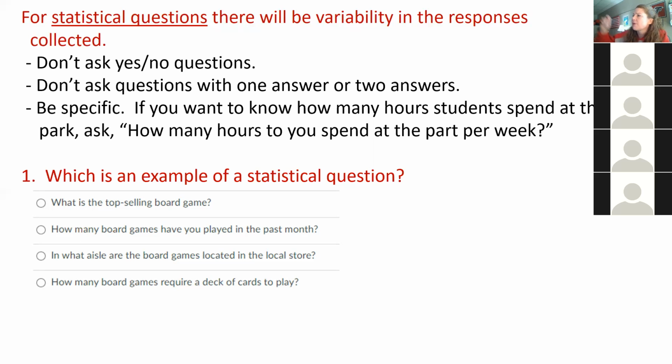They wouldn't say, well, there's some over there and some over there. They would tell me what aisle they're found on. So there's only one answer to that as well. And letter A, also, we could prove with facts what the one answer is. So do y'all understand why B is a statistical question? Yeah. Good. So you need to be able to identify a statistical question tomorrow on the test.